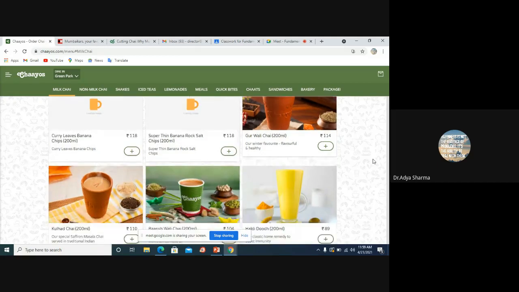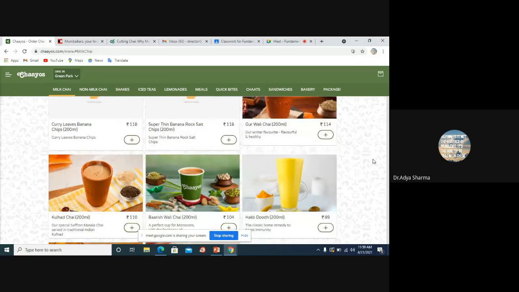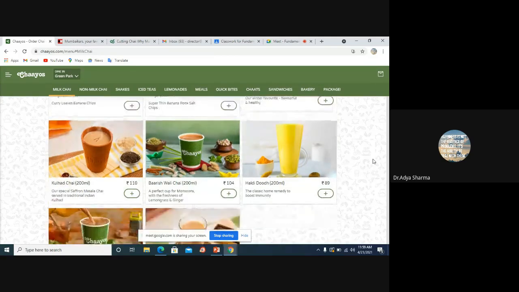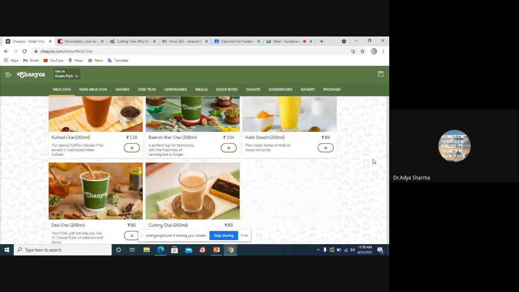Or the Kulhad chai, the Barish Wali chai. I love the names. I mean, just look at the names. Barish Wali chai, Desi chai, cutting chai. You know what is cutting chai? When I came to this part of the country, this is when I heard cutting chai.